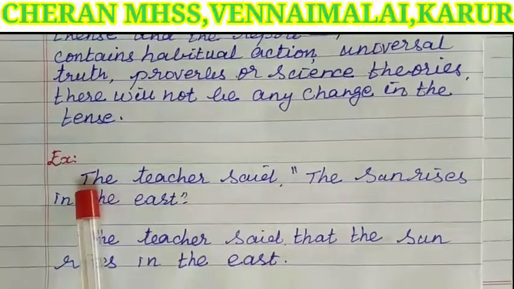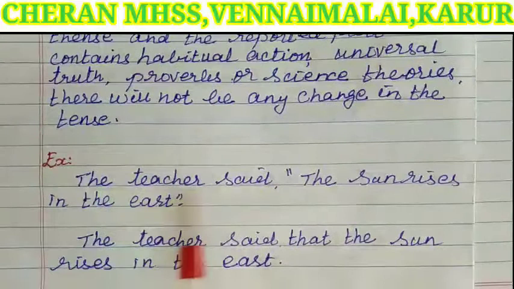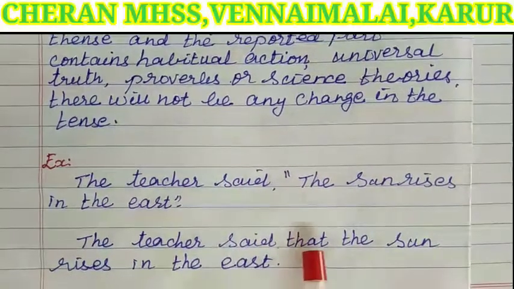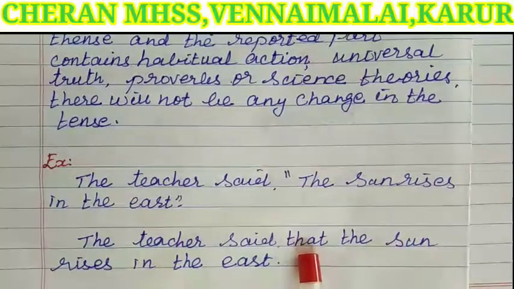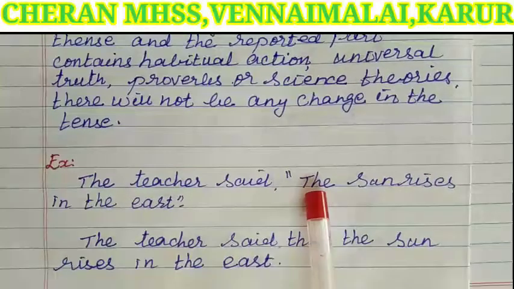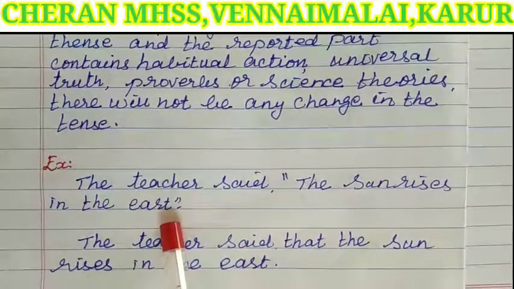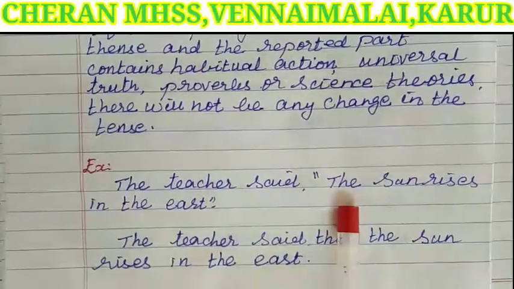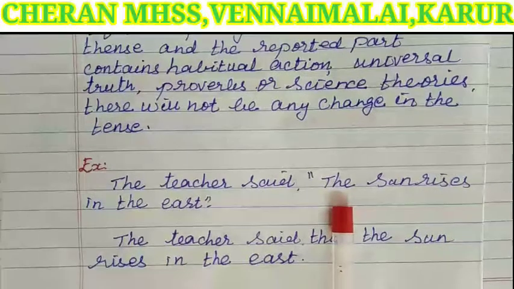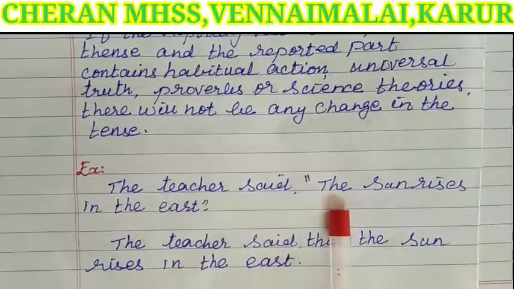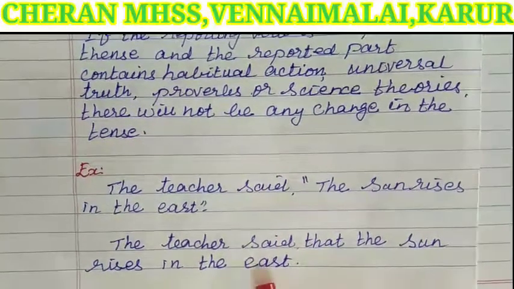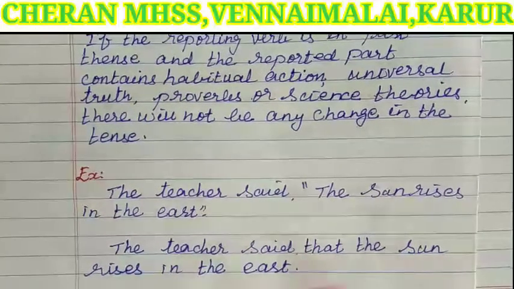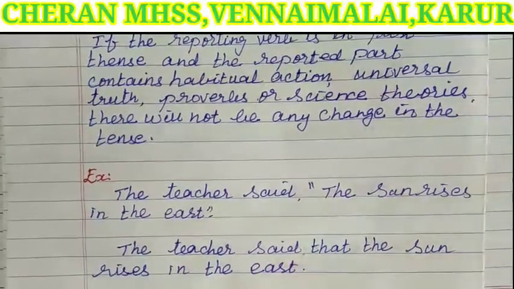Here the speaker, the teacher, is the same. The reporting verb said is the same. Instead of the comma and quotation marks, we have added that. Next, the sun rises in the east. It is a universal truth, so the same sentence will be repeated. The answer is, the teacher said that the sun rises in the east.